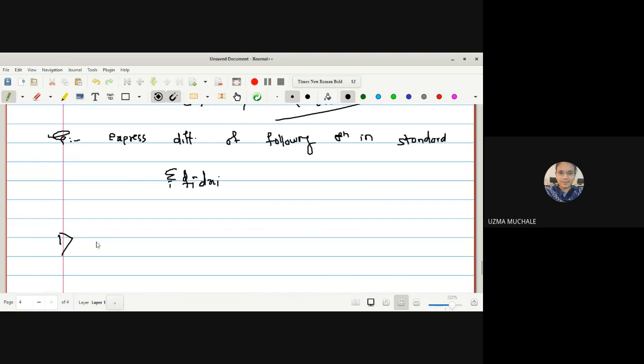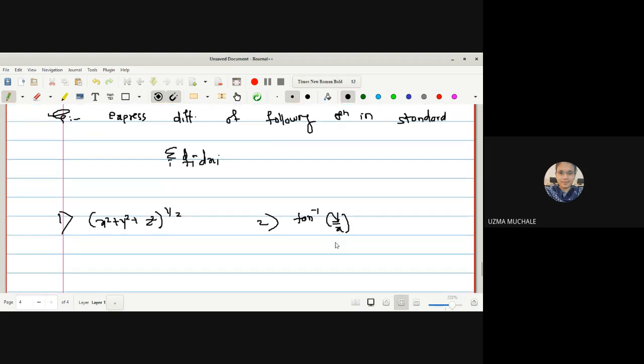Let me give the functions. First, x square plus y square plus z square raised to half. Second one is tan inverse of y by x. Express the differentials in the standard form. That means you have to find out the df and write it in the standard form, summation over i of fi dxi. Can you do this?